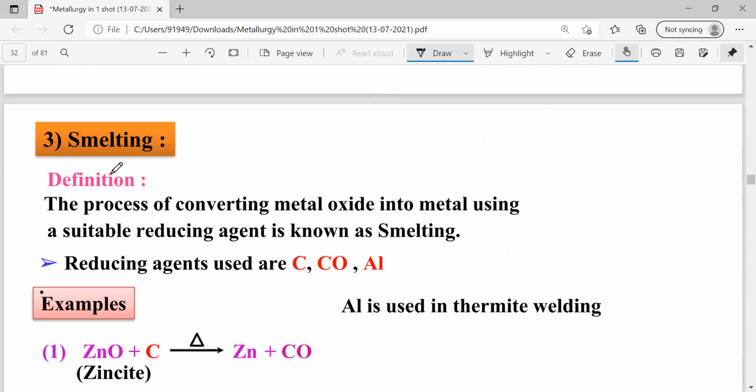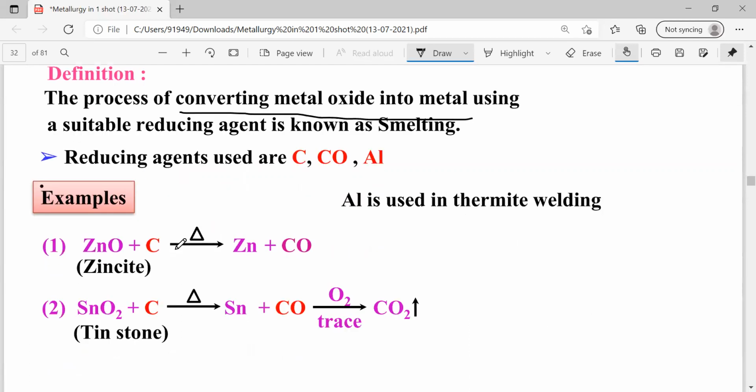And next, one more method, the smelting process. The smelting process is used for converting metal oxides into metal. See this one, zinc oxide is a metal oxide. The metal oxide is going to be converted into metal.